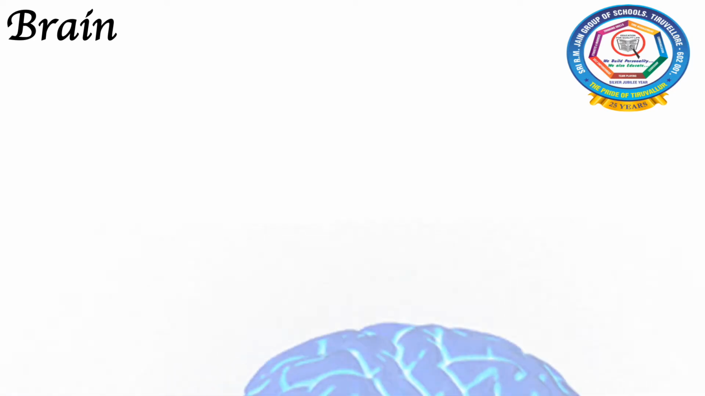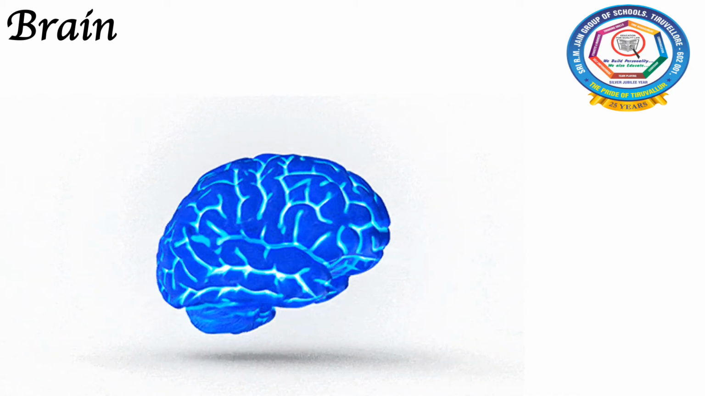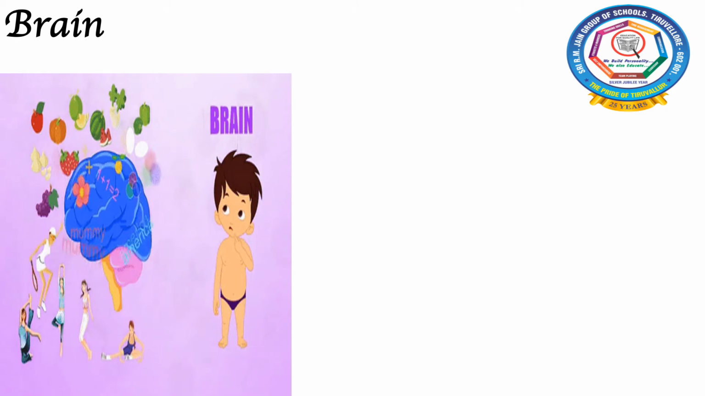The first organ we are going to see is the brain. This is the structure of the human brain, which is very important for all human beings. In this picture, you will be able to see that a lot of information is stored inside our brain. So, our brain stores information in the form of memories. All of us are able to recall our childhood stories even now. Do you know how it is possible? Because our brain stores information in the form of memories.